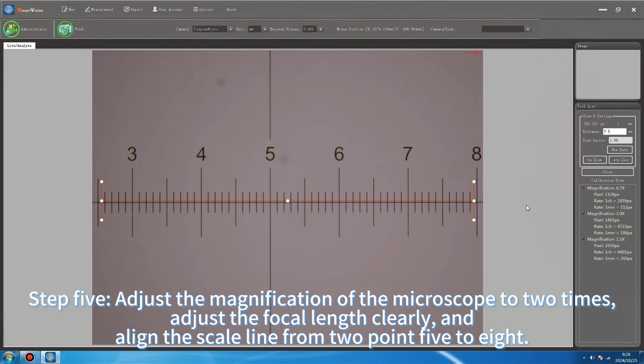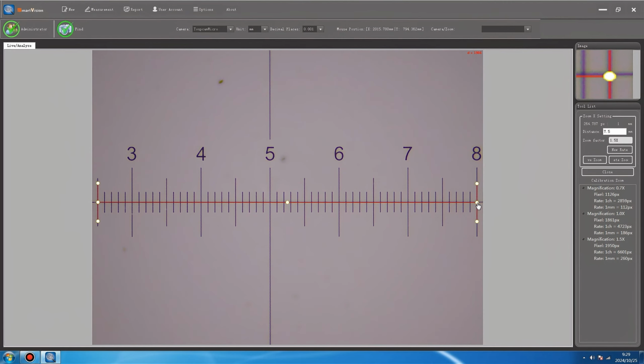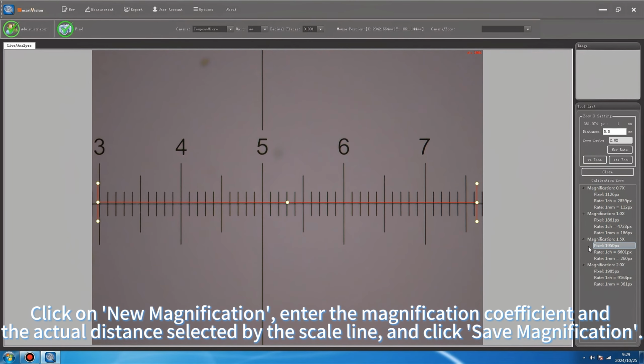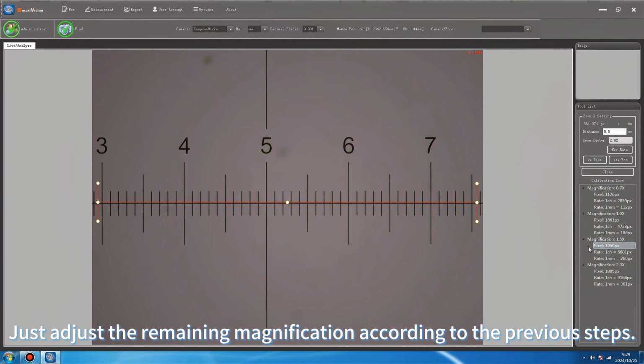Step 5. Adjust the magnification of the microscope to 2 times. Adjust the focal length clearly, and align the scale line from 2.5 to 8. Click on New Magnification. Enter the magnification coefficient and the actual distance selected by the scale line, and click Save Magnification. Just adjust the remaining magnification according to the previous steps.